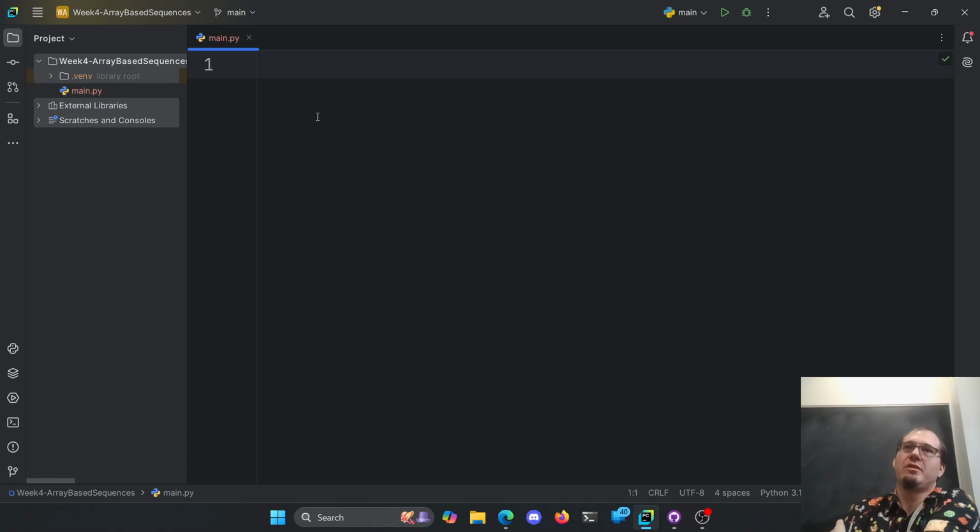So array-based sequences, because they need to have contiguous blocks of memory, have to work in a certain way, right? So if I say, hey, I wanted my numbers to be 1, 2, 3, 4, 5.